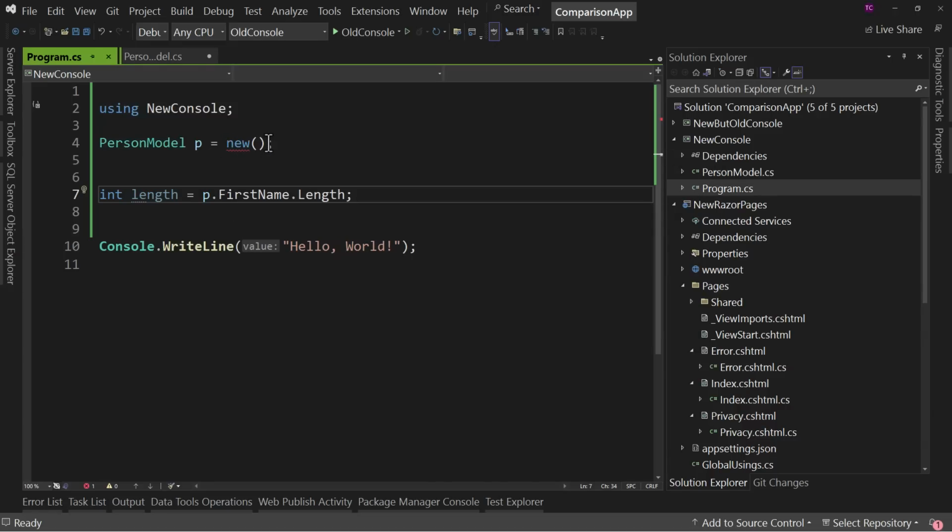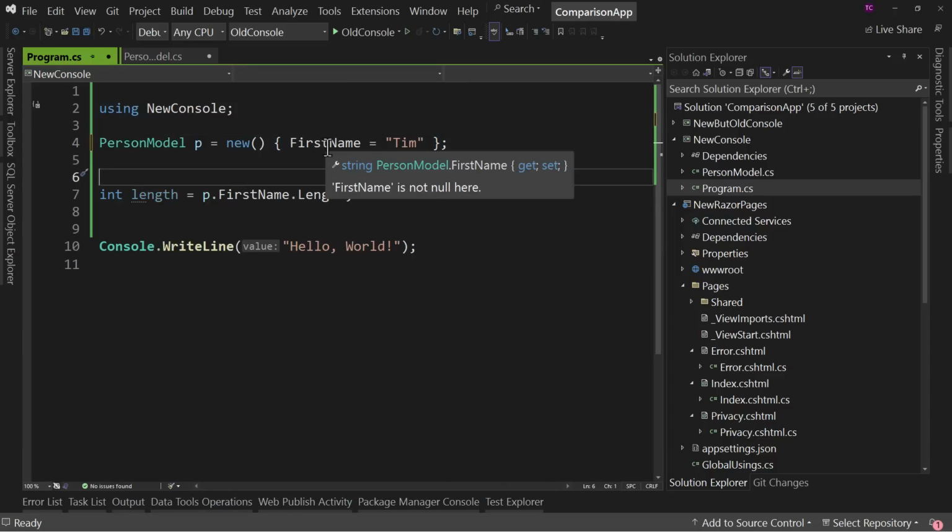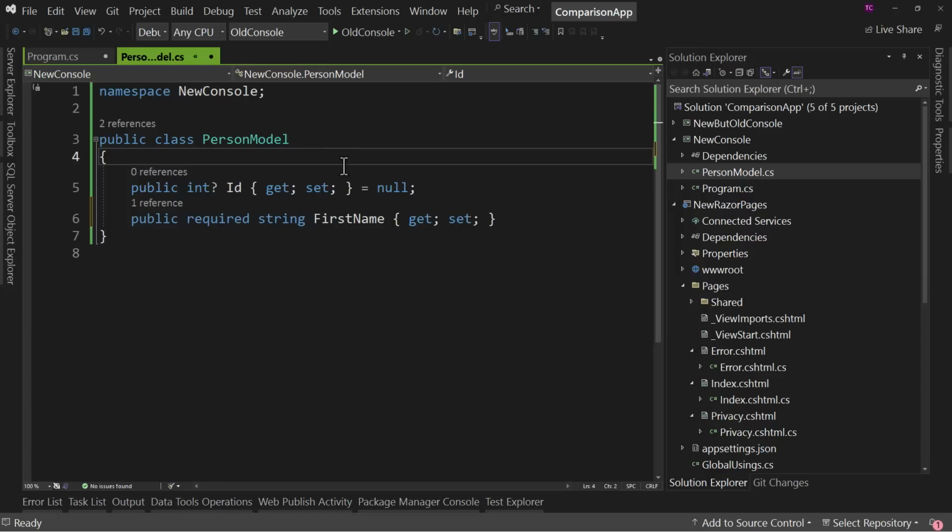Okay, so we would say, first name, which is required, equals Tim. And now we're cool. So they've given us the tools to update our code to match and make sure that we're checking for these things in the right way and that the Visual Studio can help us. But this nullability check is kind of a big deal.